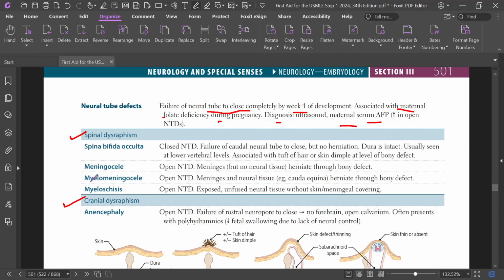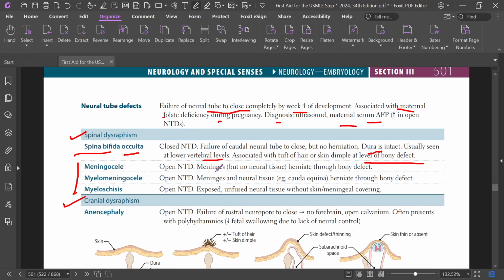What is spinal? In spinal dysraphism, there is spina bifida occulta. Occulta is a closed neural tube defect, but the rest, meningocele, myelomeningocele, and myeloschisis, are open neural tube defects. In spina bifida occulta, there is failure of the caudal neural tube to close, but there is no herniation. Dura is intact, usually seen at the lower vertebral level, associated with tuft of hair or skin dimple at the level of bony defect.